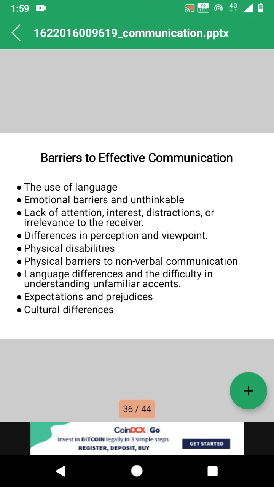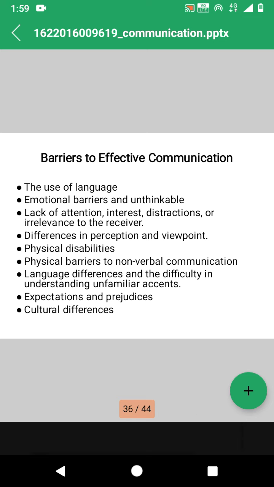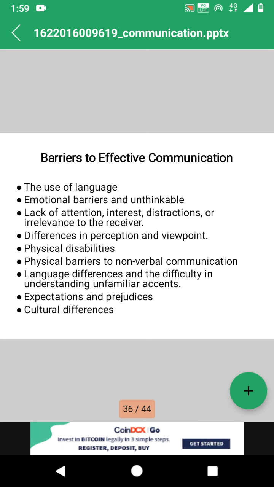Next one is expectations and prejudice. In this type of barrier, it may lead to false assumptions or stereotyping. The receiver does not listen to what the sender is exactly saying; he assumes it himself and comes to a decision or takes action.